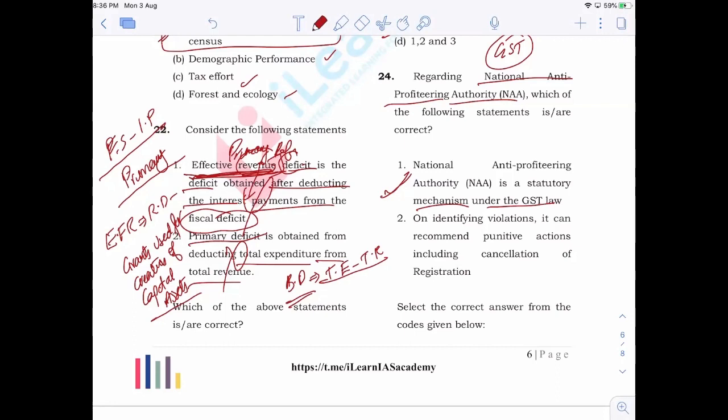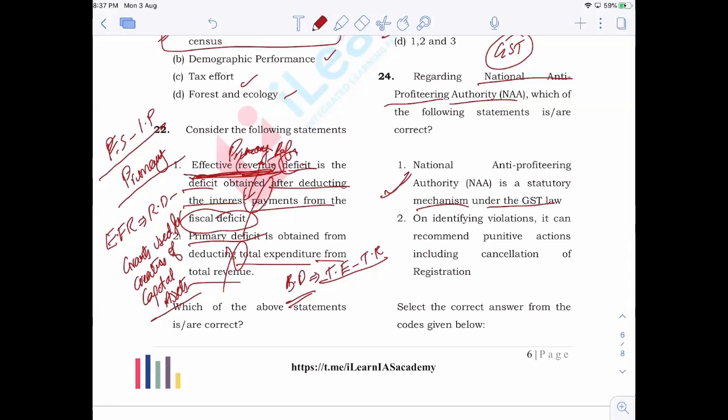The main responsibility of NAA is to identify those businesses who are not passing on the benefits of GST to their consumers, those who do not change the rate according to how the GST Council changes the rate. For example, earlier for restaurants the GST was very high, around 12% in certain cases and 18%. But later it was brought down to 5%.